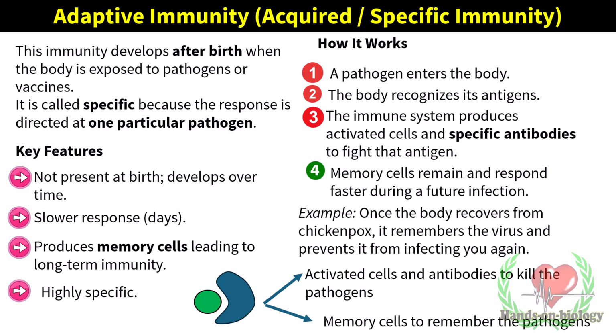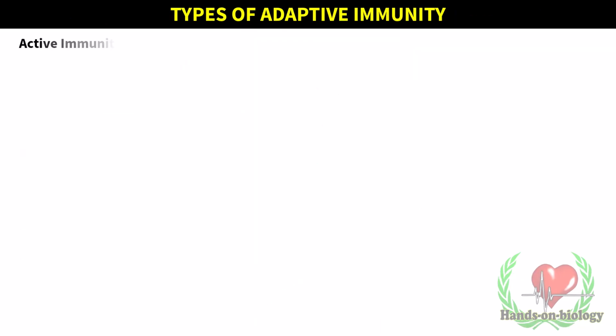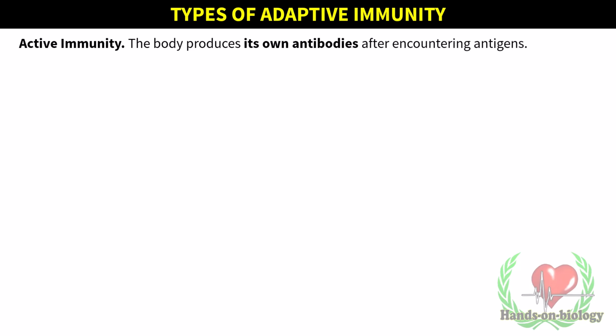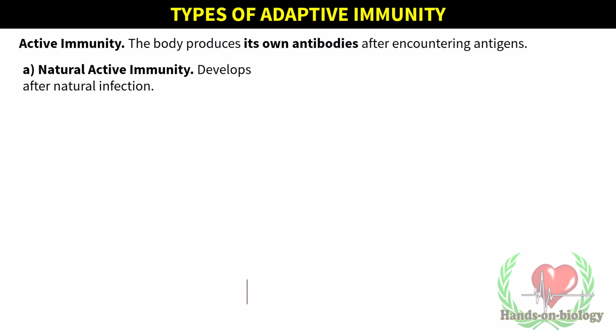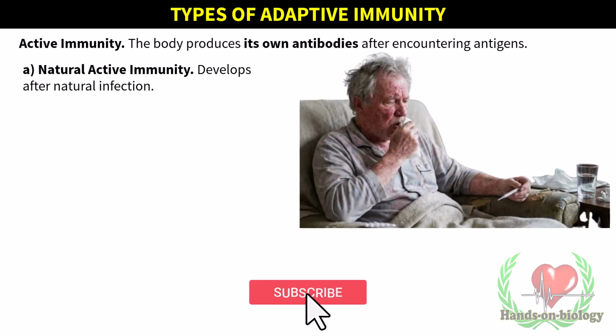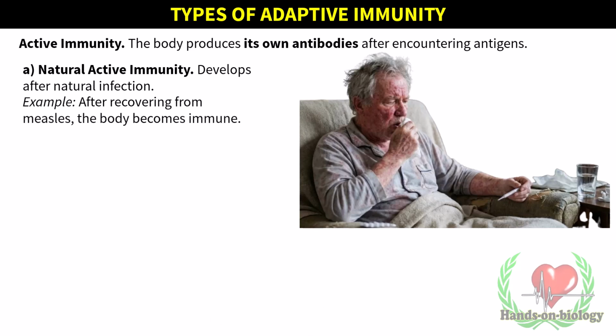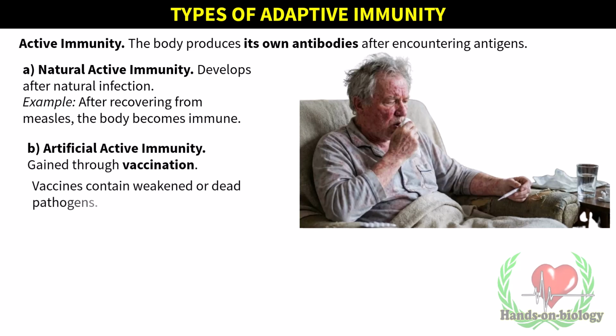Types of adaptive immunity. Active immunity. The body produces its own antibodies after encountering antigens. Natural active immunity develops after natural infection. Example: after recovering from measles, the body becomes immune. Artificial active immunity is gained through vaccination. Vaccines contain weakened or dead pathogens. They stimulate the body to make antibodies.